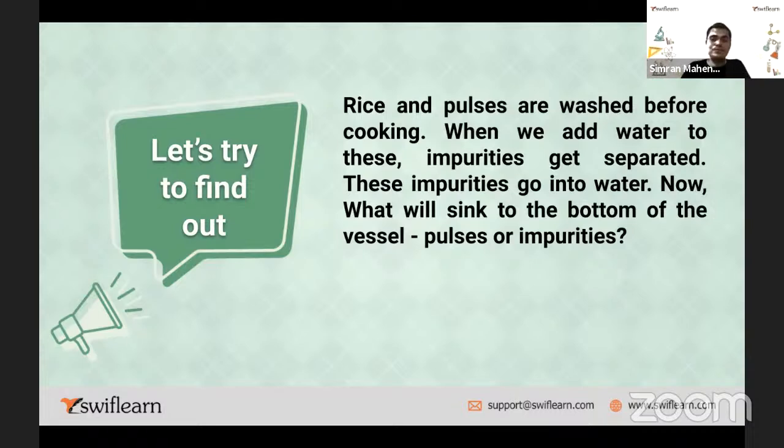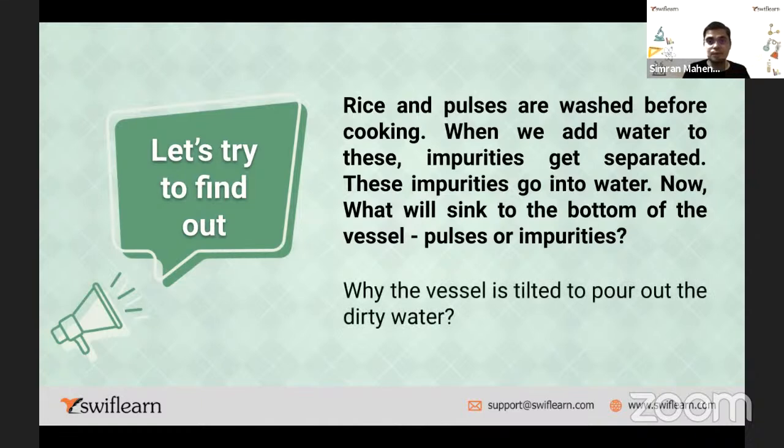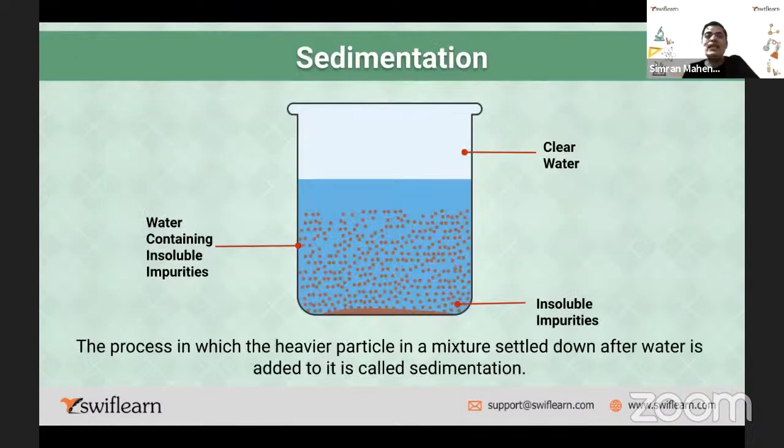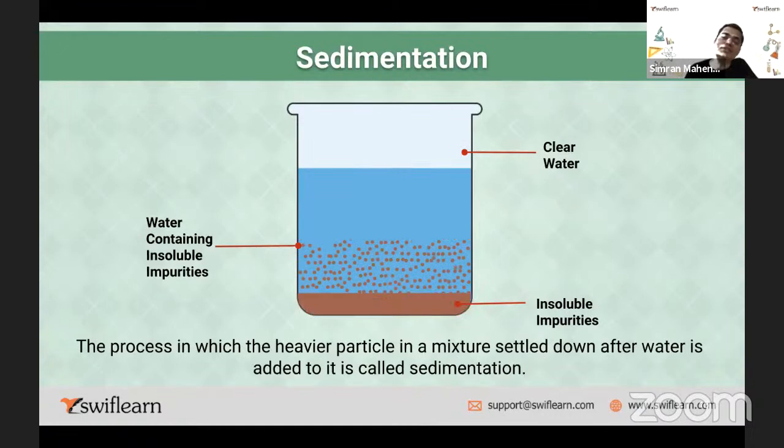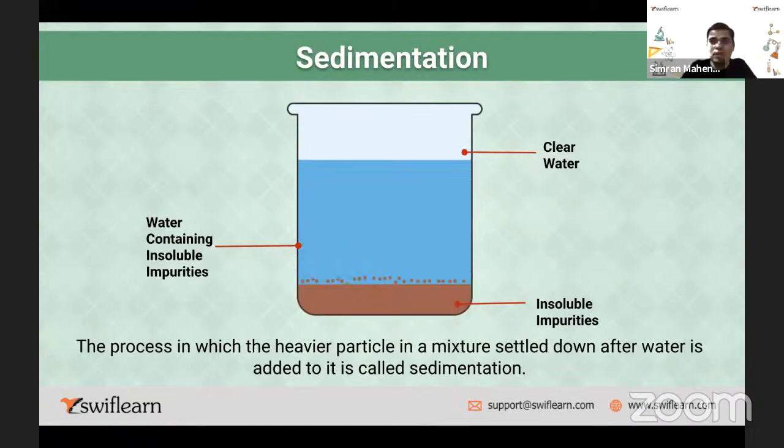Very good. So when you put water into rice or pulses, what sinks at the bottom of the vessel? That is the impurities, isn't it? Correct? Why is the vessel tilted to pour out the dirty water? You must have seen that, your mother. Very good, some of you are nodding. Correct. So sedimentation, that is what the process is. Sedimentation is another further process of separation.